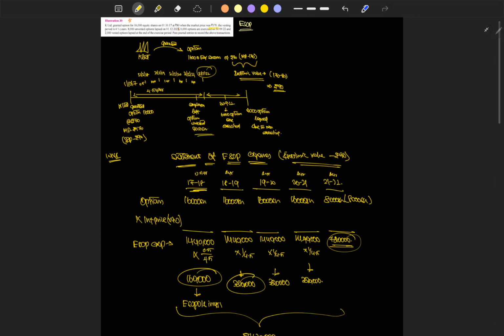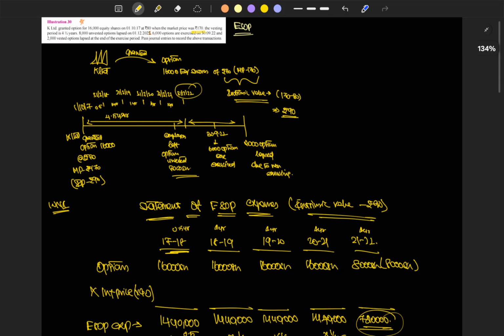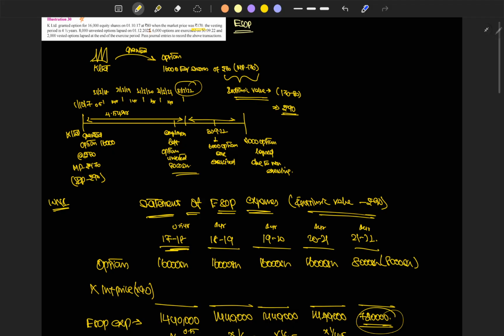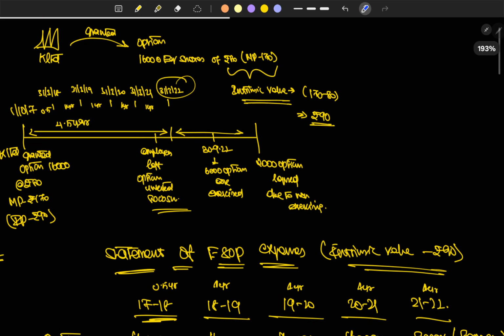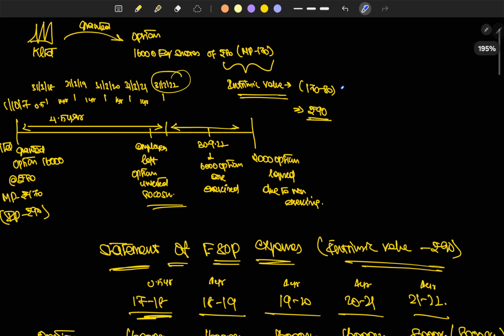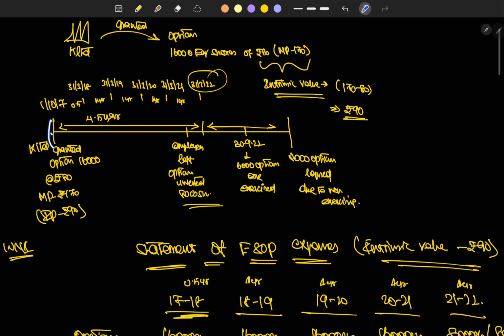So this is only simple problem. We are provisioning some amount for the future expense that we are going to incur for the stock options exercised by the employees. So 16,000 we initially offered at the price of rupees 80. Market price was rupees 170. We found the intrinsic value is rupees 90. So we created the timeline. 4.5 years is the vesting period.